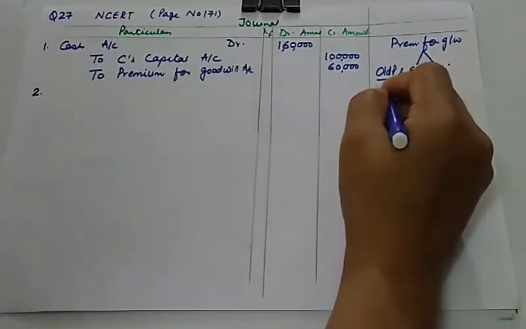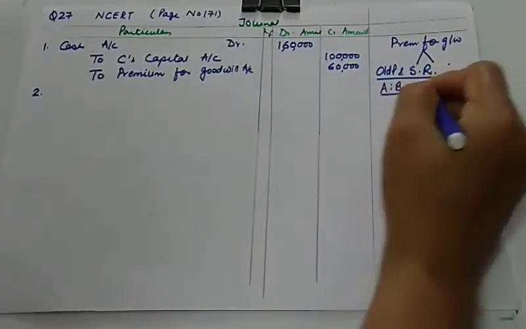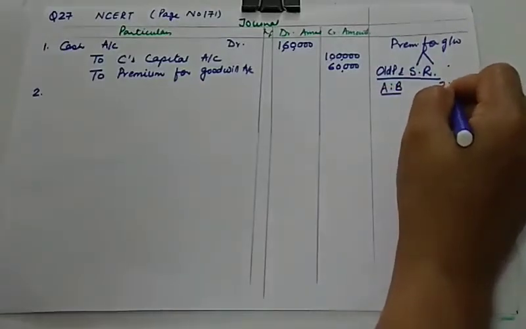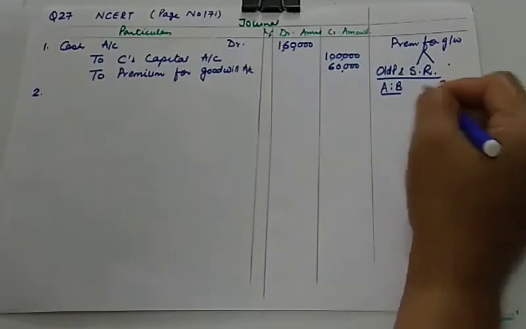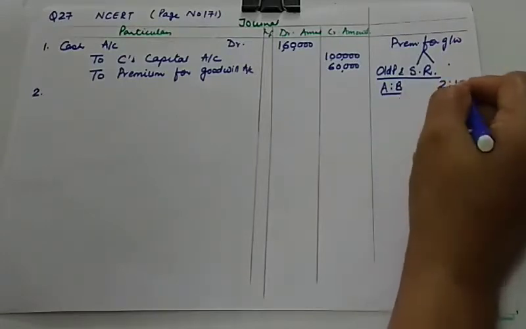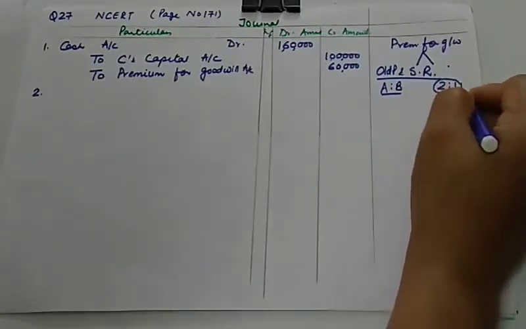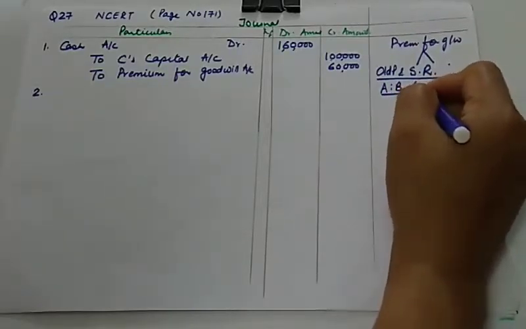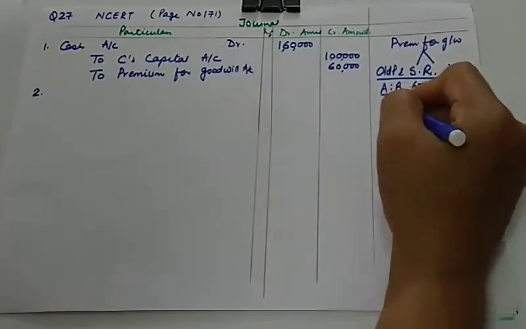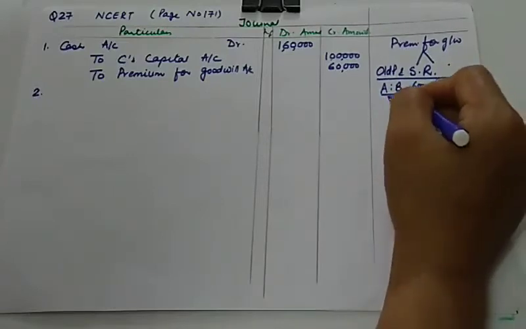So old partners are A and B. Their old ratio is given to you as 2:1. So if no condition is given relating to their mutual ratio, we'll consider this as sacrificing ratio. So we'll be dividing 60,000 in this ratio. So A will get 40,000 and B will get 20,000.